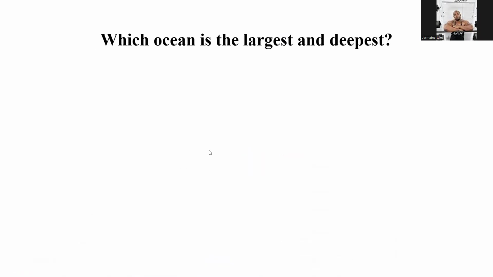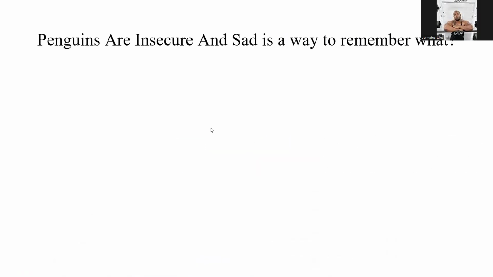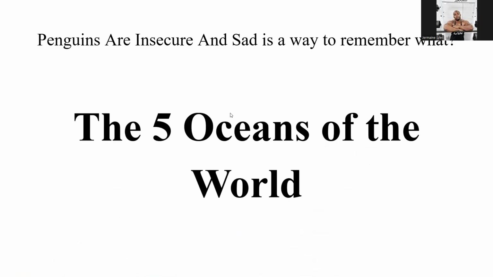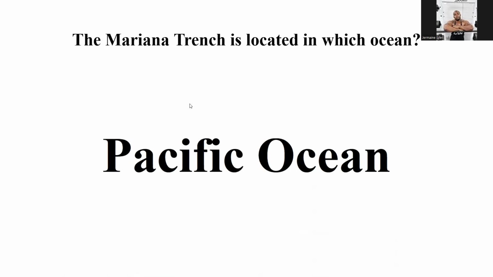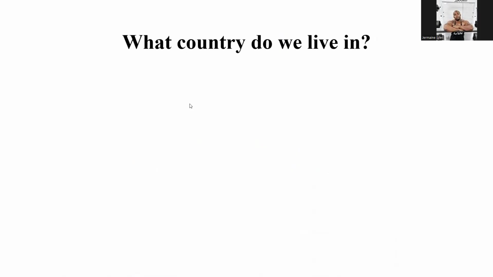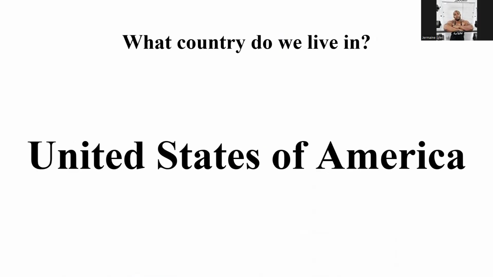Which ocean is the largest and deepest? The Pacific Ocean. Penguins are insecure and sad is a way to remember what? It is not the seven continents, but it's a way to remember the five oceans of the world. The Mariana Trench is located in which ocean? The Pacific Ocean. What country do we live in? Now you can say the United States of America.